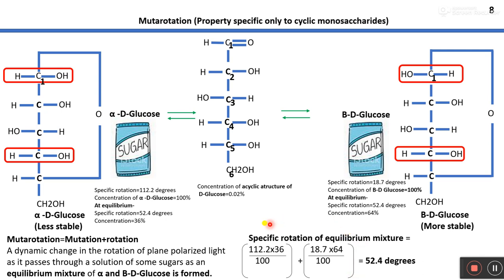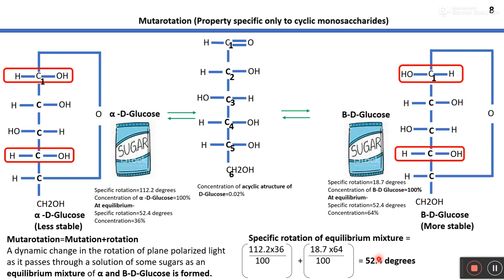So from these values, how can you calculate the specific rotation of the equilibrium mixture? In the equilibrium mixture you have 36% alpha D glucose plus 64% beta D glucose, right?